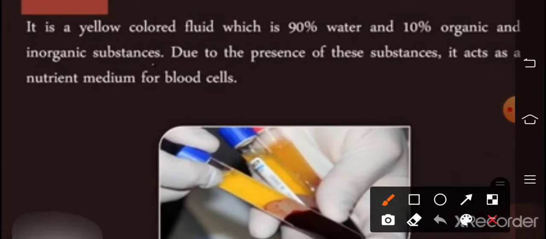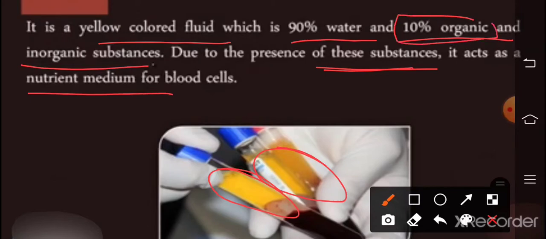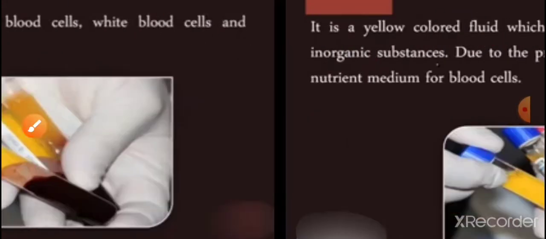Plasma is a yellow colored fluid. Plasma contains 90% water and 10% organic and inorganic substances. Due to the presence of these substances, it acts as a nutrient medium. This 10% organic and inorganic material acts as a nutrient medium for blood cells, because 90% is water and the remaining 10% makes the nutrient medium of the blood cells.